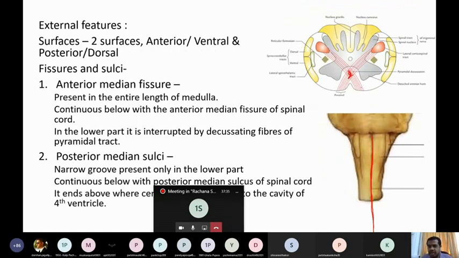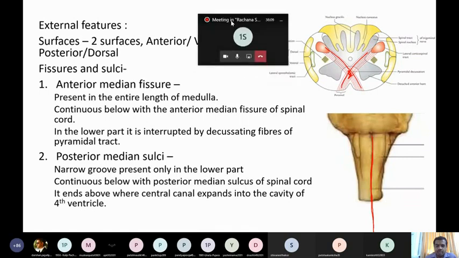They are decussating from right to left, and from left to right they are moving. So now this decussation produces a ridge-like elevation in the median plane, which is known as the decussation of the pyramidal tract. Okay, so once again I'll repeat: the anterior median fissure is present in the entire length of the medulla oblongata, and continues below with the anterior median fissure of the spinal cord. In the lower part, it is interrupted by decussating fibers of the pyramidal tract. So that much is related to the anterior median fissure.